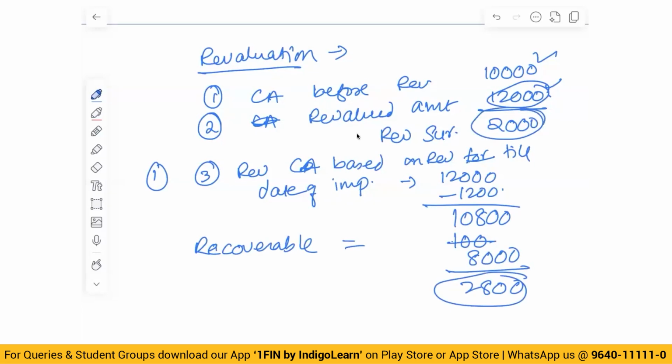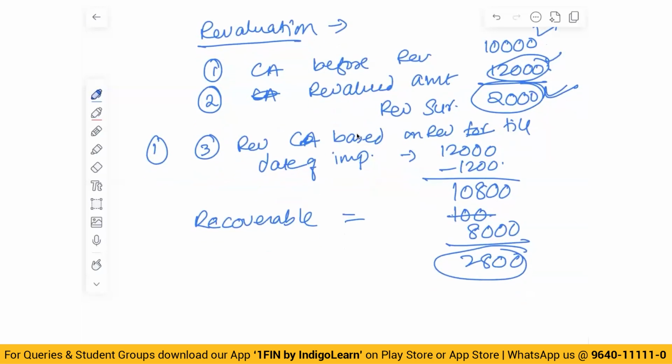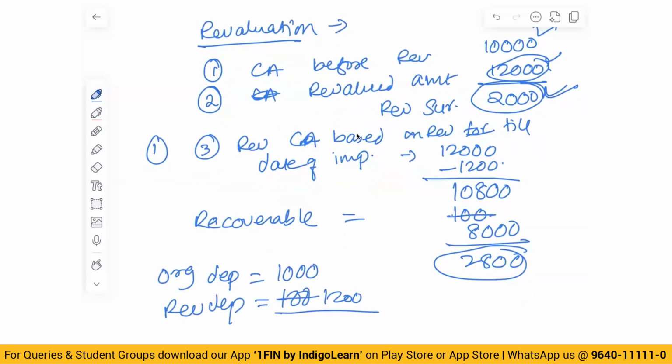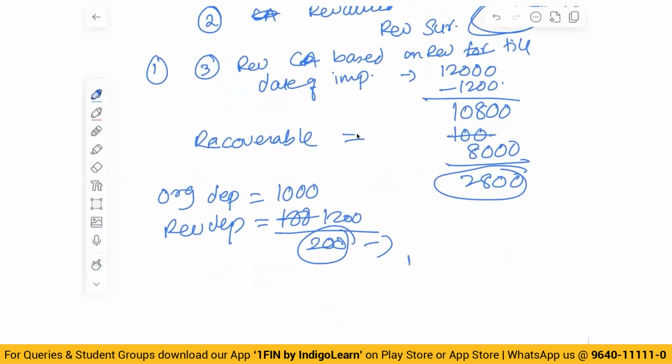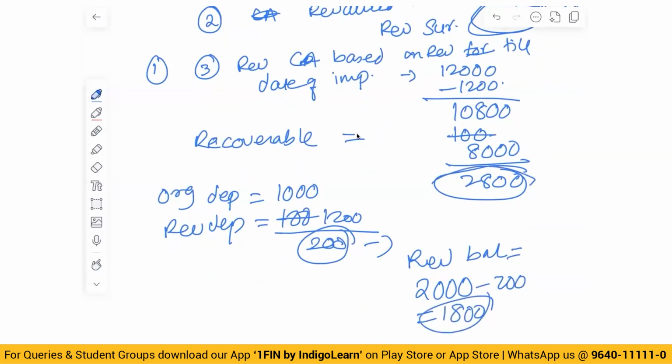But if the question says that from this revaluation surplus we are transferring some amount to retained earnings, then what will you do? You will take the original depreciation, 1,000, and the revised depreciation, 1,200, for the number of years. Here it is 1 year. So the difference is 200. This will be transferred from revaluation surplus to retained earnings. Now the revaluation balance will be 2,000 minus 200, that is 1,800. So out of this 2,800 of loss, 1,800 will be written off against revaluation surplus and the balance will be transferred to P&L.